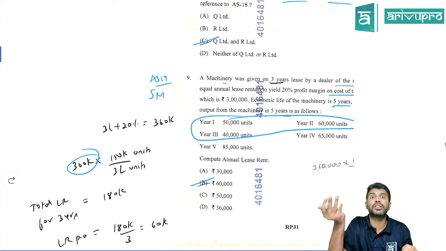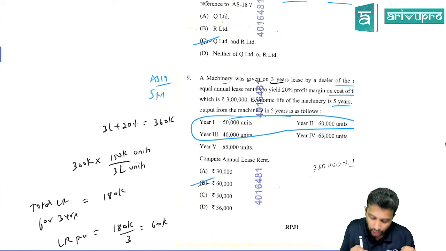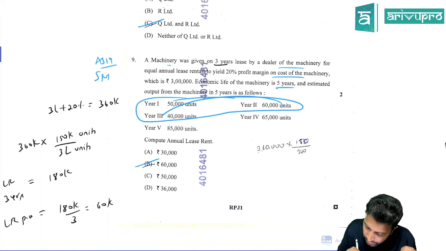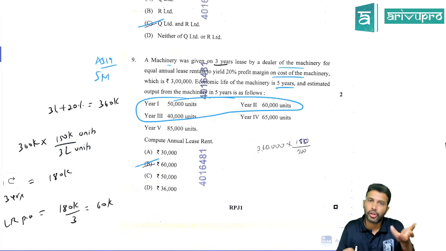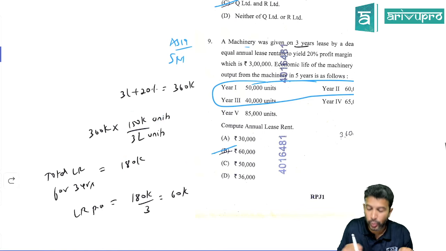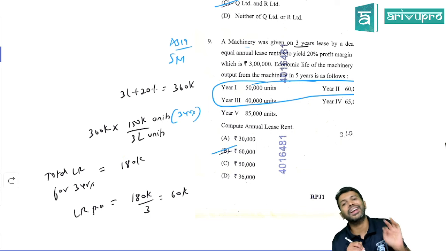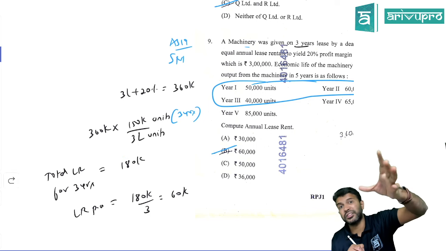But we have leased it only for 3 years. For 3 years, how much is the output? If you add all this, you'll get 1,50,000 units. How did I get 3 lakh? By adding all the 5 years' output. If you add, you'll get 3 lakh units. So prorate that, and that will be the total lease rental, because we have taken 150. No, 150 is not for 1 year, it's for 3 years. So totally, 1,80,000 we will recover by leasing this asset for 3 years.